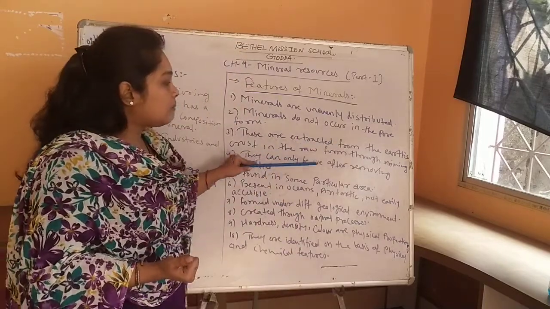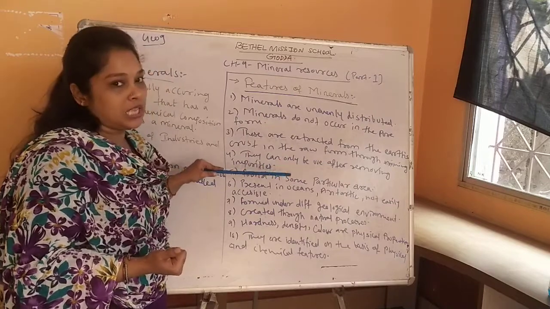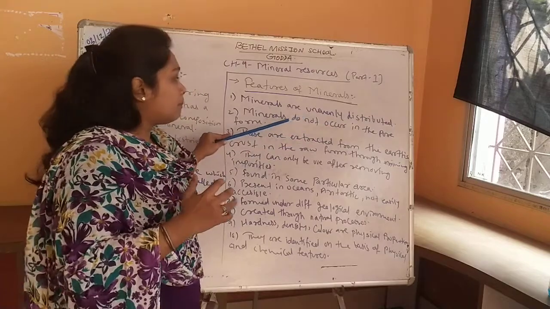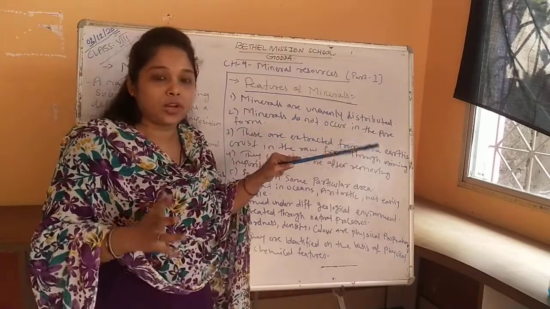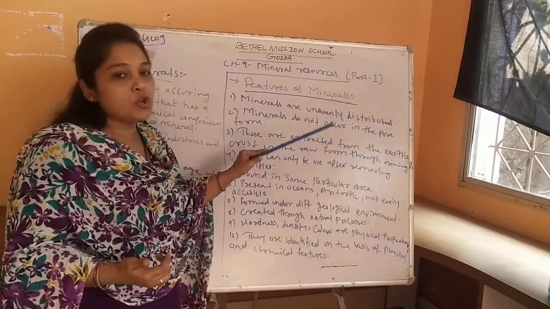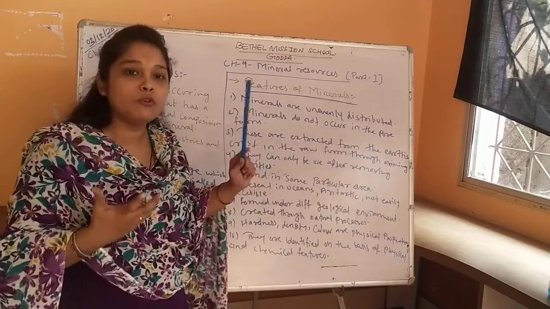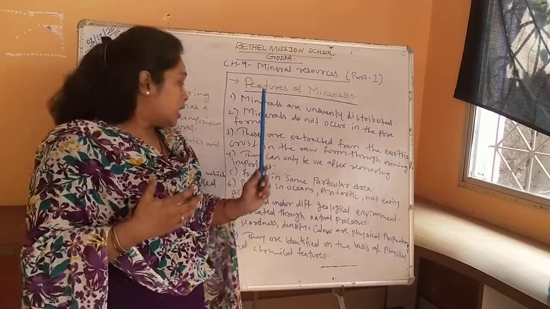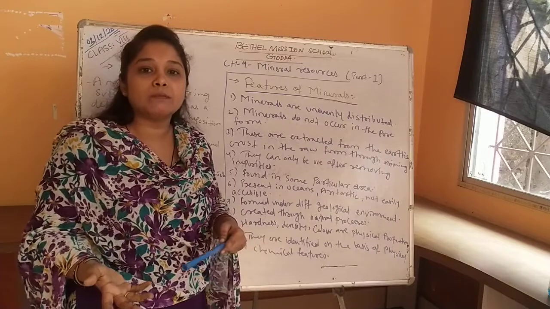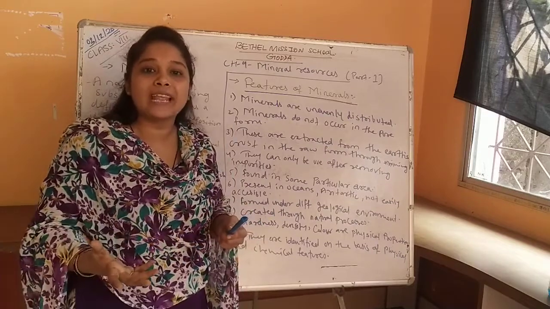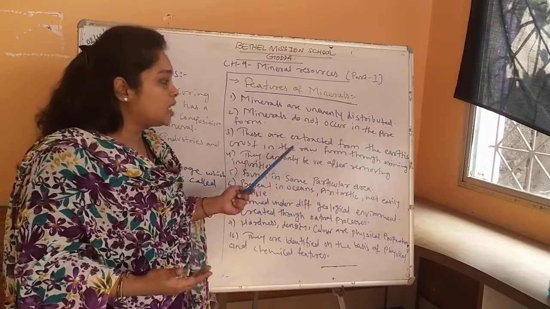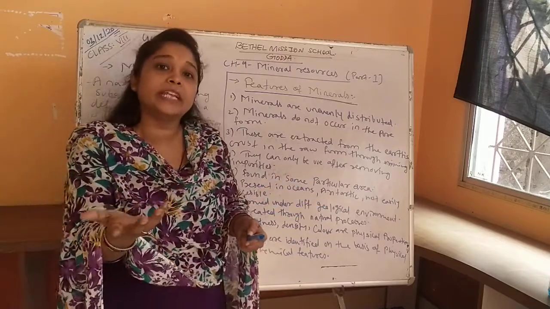Next one is they can only be used after removing impurities. As we have seen, minerals are not in the pure form when we extract them. So to make them pure, we need to clear the impurities which those minerals have. We need to remove those impurities, and for that there is a process which is called refining. Refining is done to purify the minerals, to remove the impurities of the minerals so that they can be used.